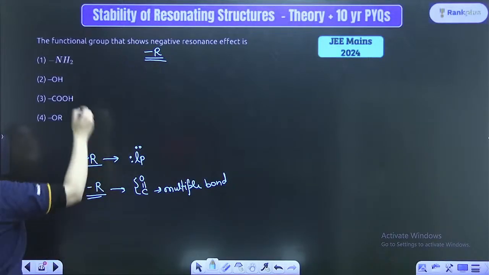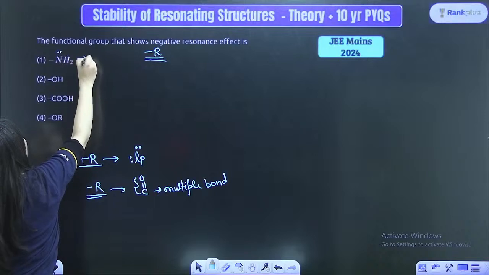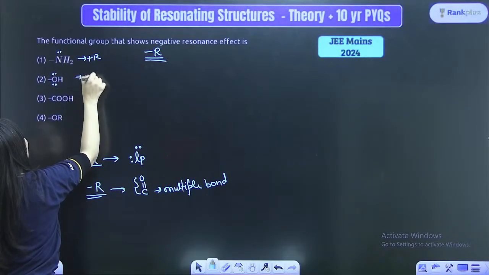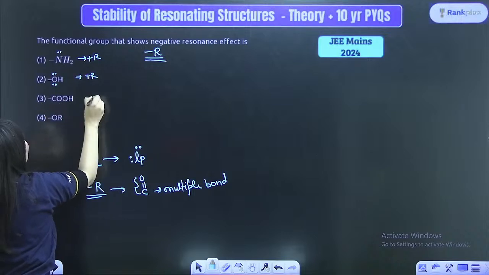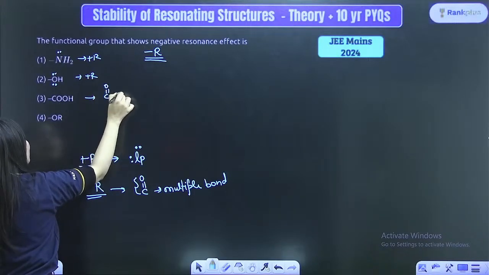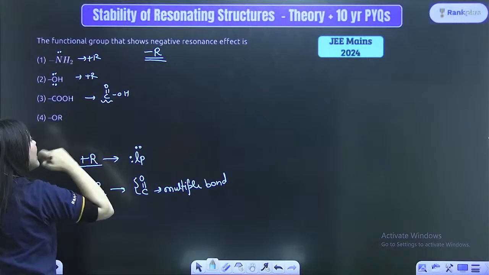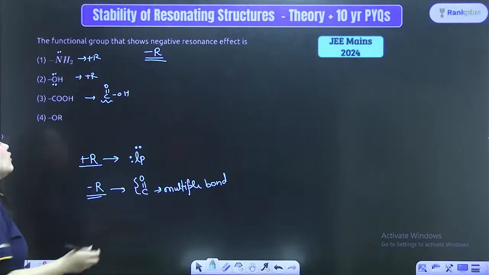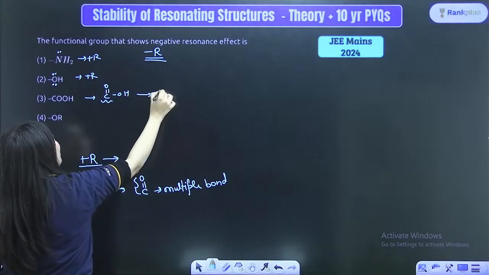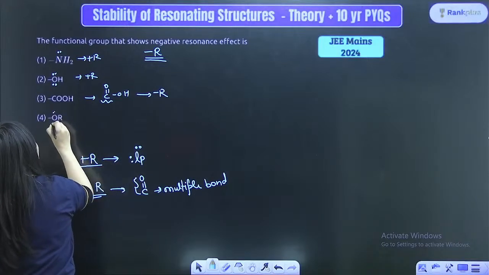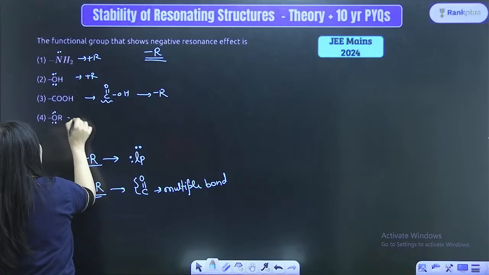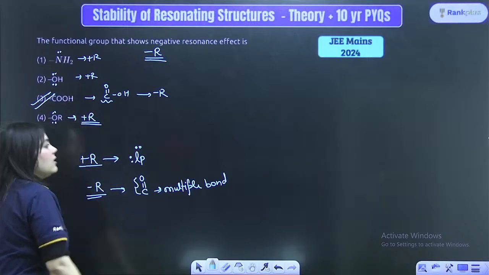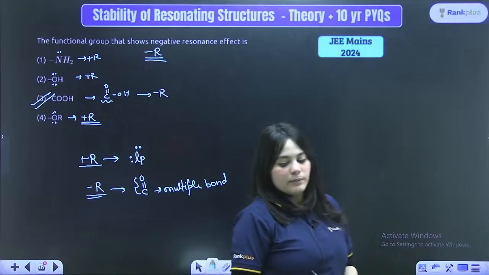Now can you see NH3 over here has a lone pair, so it will show plus R effect. OH once again has a lone pair, will show plus R effect. COOH actually looks like this, C double bond O, OH. Can everyone see? So the C double bond O group acts as an electron withdrawing group. Hence, it will show a minus R effect. OR once again has a lone pair of electrons, so it will show plus R effect. So the minus R is shown by just the third option.